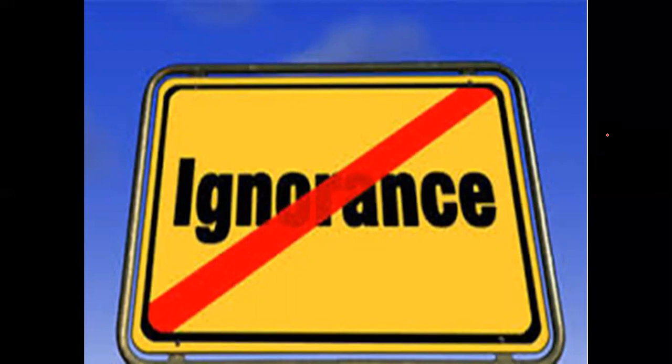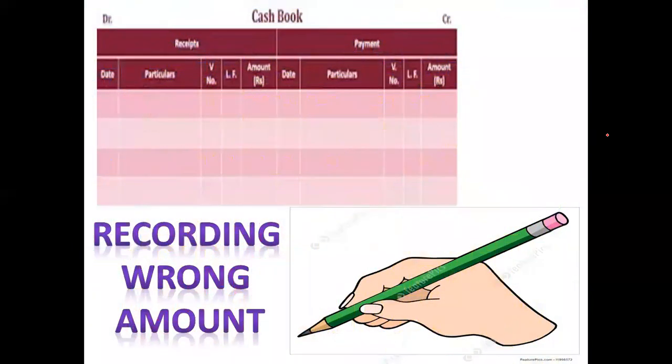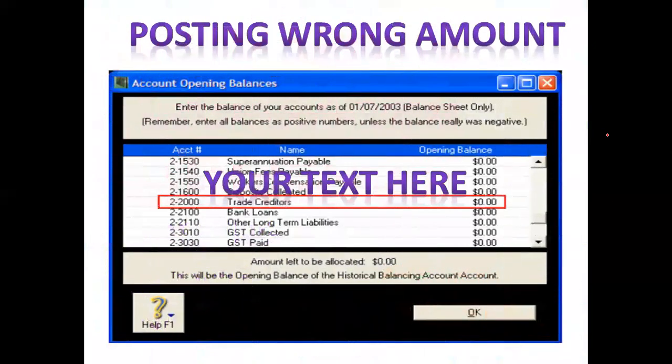So such kind of ignorance are expected while doing partnership accounts. The second type of error that we come across is error of commissions. Error of commission is an error which emerges at the time of recording in the books of account, because basically this error belongs to recording of amount, posting wrong amount, balancing of certain account. So this is called error of commissions.